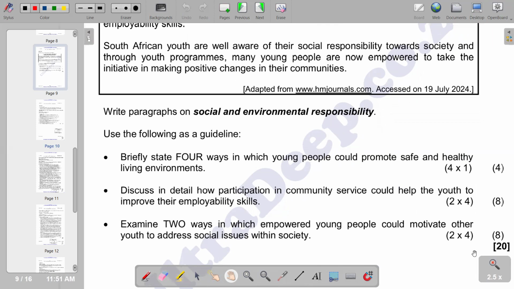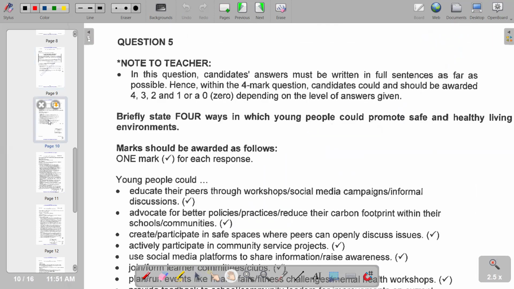8 marks with a total of 20 marks. So on the first part, of course, in terms of briefly stating 4 ways in which young people could promote safe and healthy living environments, young people could educate their peers through workshops or social media campaigns or informal discussions. And then on the second point, advocate for better policies or practice or reduce their carbon footprint within their schools